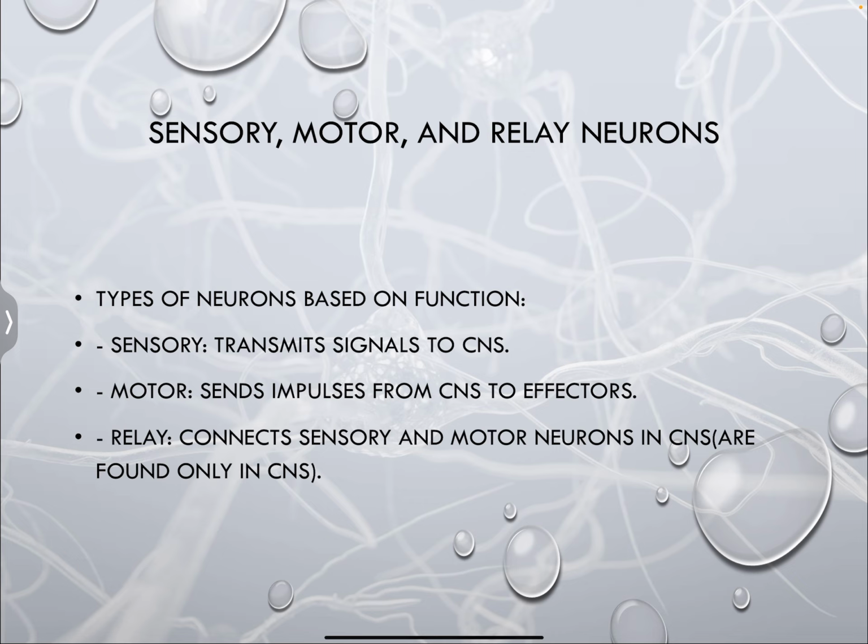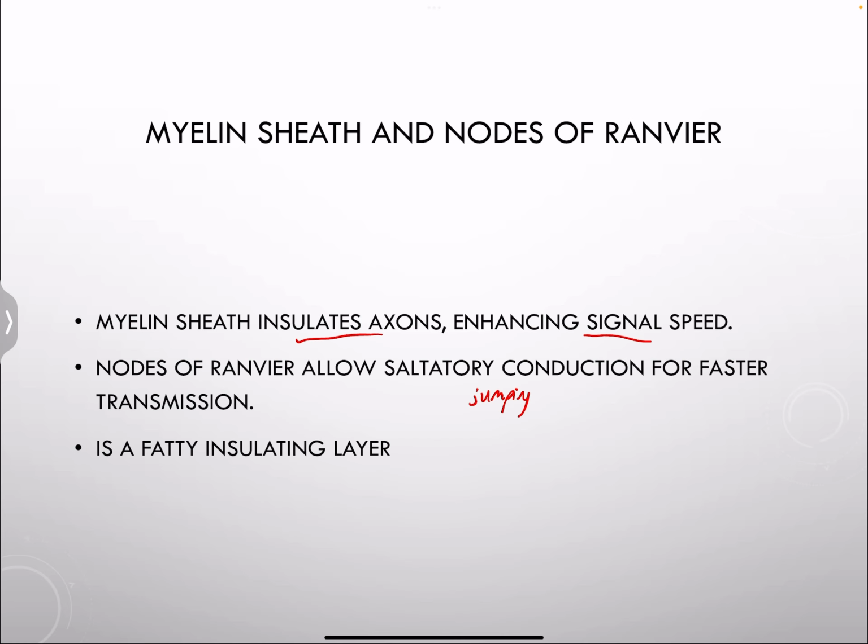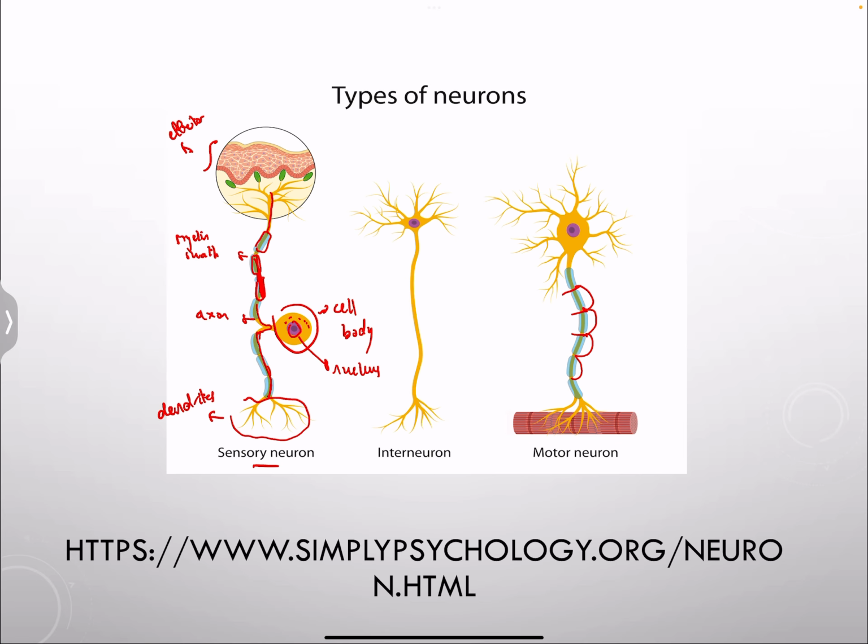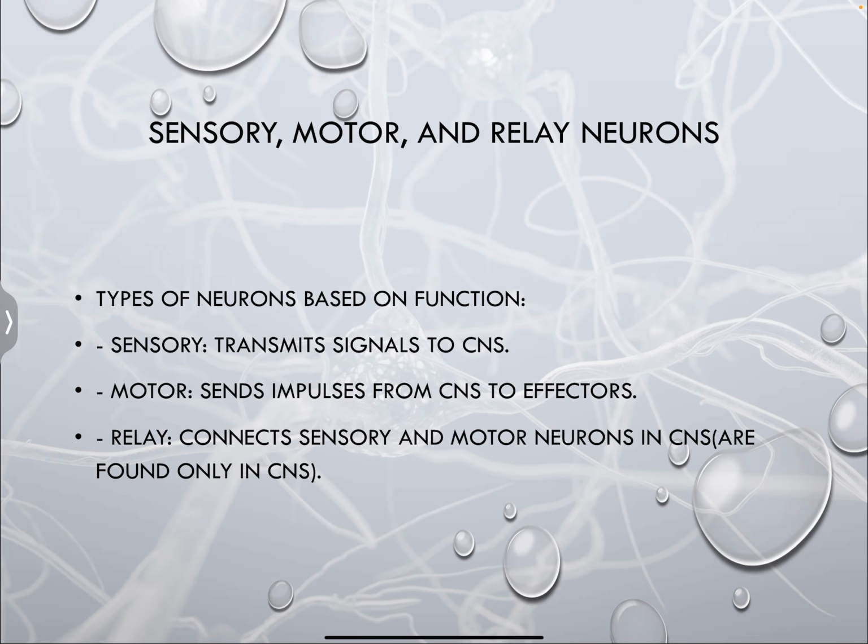Now the sensory, motor, and relay neurons. Those are three examples of neurons. So what is the function of each? Sensory transmits signals to the central nervous system, and we saw the structure of a sensory neuron, while interneurons or relay neurons connect the sensory to the motor. Think of the word relay. So you have the sensory neuron, then you have the relay neuron, and then you have the motor neuron.